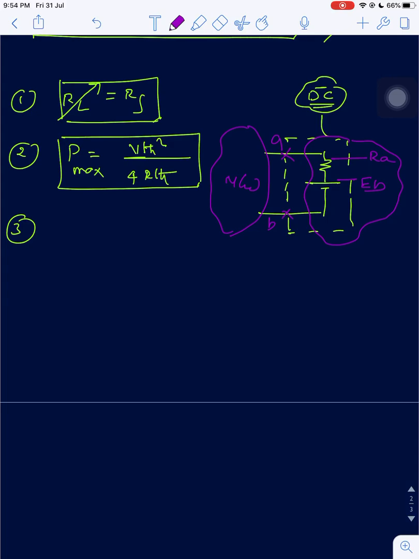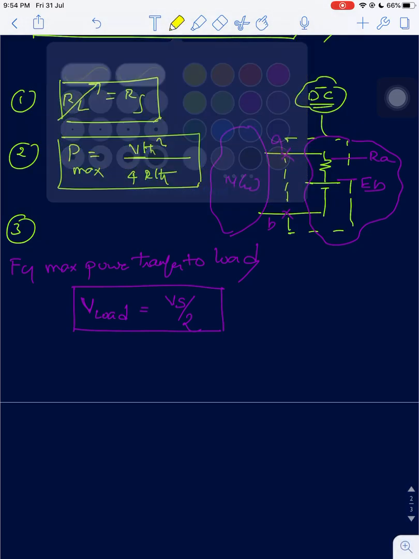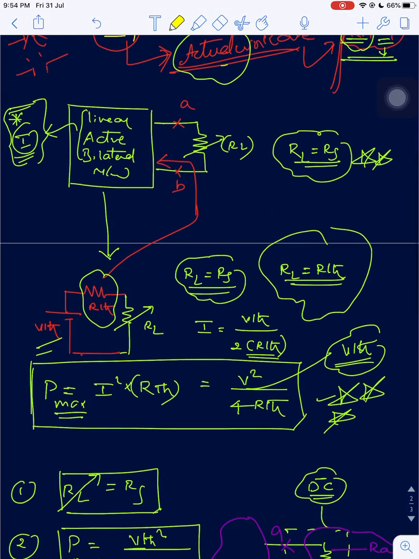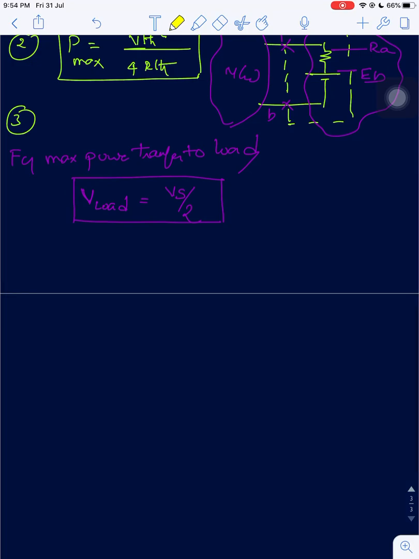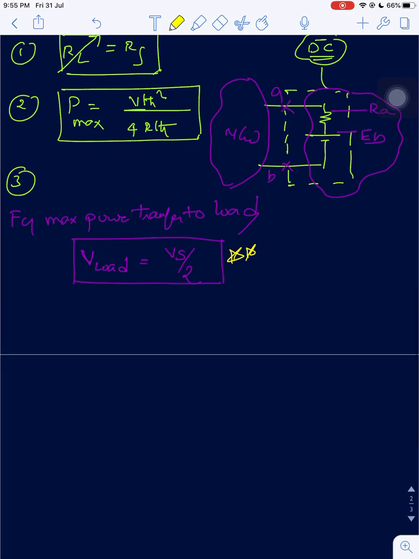So here there is one more equation for the maximum power transfer theorem. For maximum power transfer to load, the voltage across the load must be equal to source voltage by 2. This is nothing new, which you already know, but learning this equation will help you solve many questions.